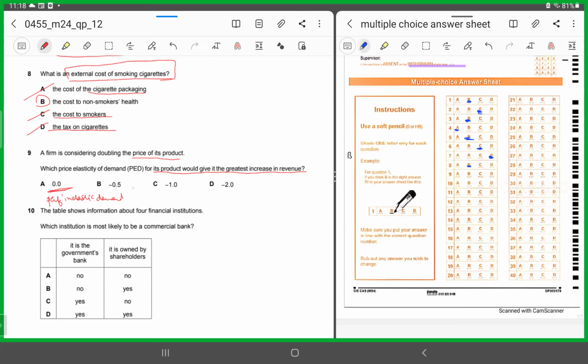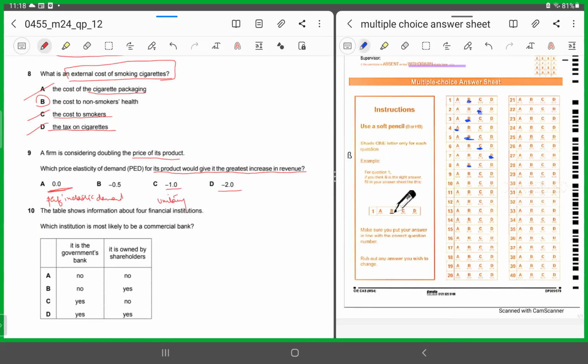So with a negative price elasticity of demand, the number is showing the absolute value. A negative 0.5 would mean that if the price is increasing, the quantity demanded would fall, but by a lesser percentage. A negative 1 is showing you a unitary price elasticity of demand. And a negative 2 is again showing you that if the price is going to increase, there would be a larger decrease in the quantity demanded.